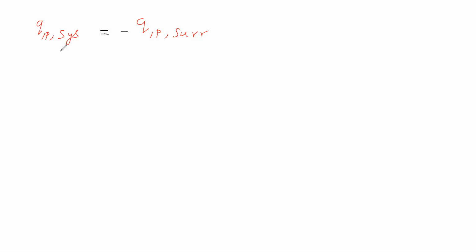Next we will take delta S surrounding. Delta S definition is q reversible by T, from the Carnot cycle. From the Carnot cycle we got delta S is equal to q reversible by T. So delta S surrounding is equal to q reversible surrounding by T. Let us substitute this q reversible surrounding.